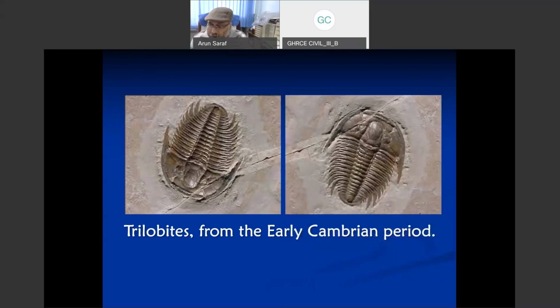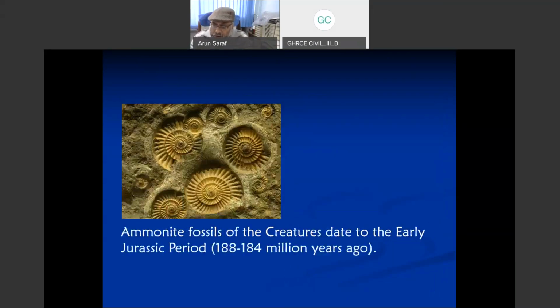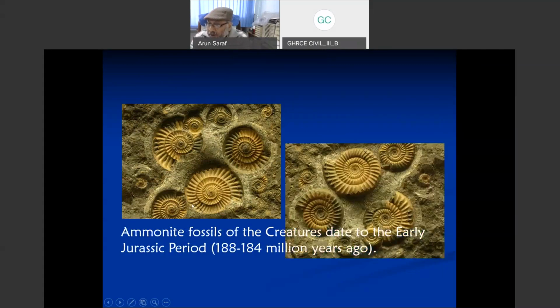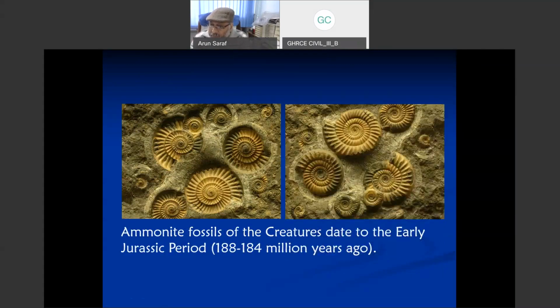If I see these ammonites, which are again very large ammonites of the Jurassic period, in this whole photograph, except one which is really looking like a mold, the rest are casts. But if I rotate by 180 degrees, then except that one, the one which I was seeing as a mold has become a cast and the rest have become molds. That means the animal was here. So which one is really correct, they have to tell.